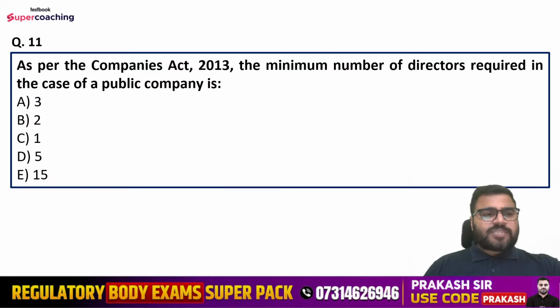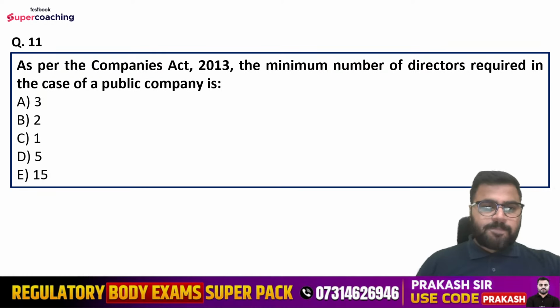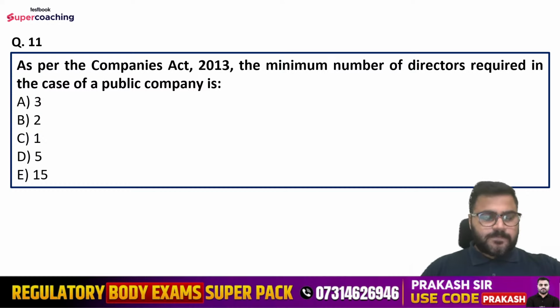Question number 11 is, as per the Companies Act 2013, the minimum number of directors required in the case of a public company is, options are 3, 2, 1, 5 or 15. बताइए जी, मिनिमम नंबर ऑफ डायरेक्टर्स कितने होने चाहिए पब्लिक कंपनी के केस में? Yes guys, do let me know in the chat box.